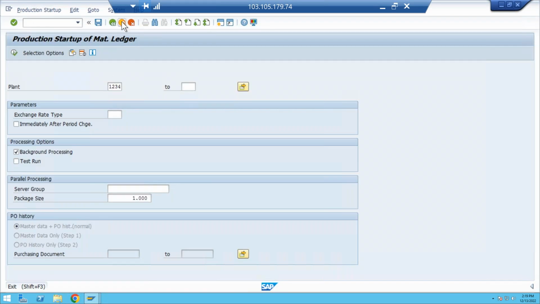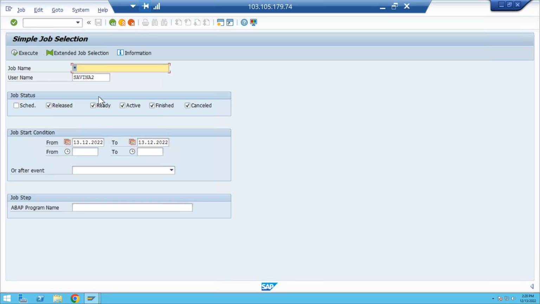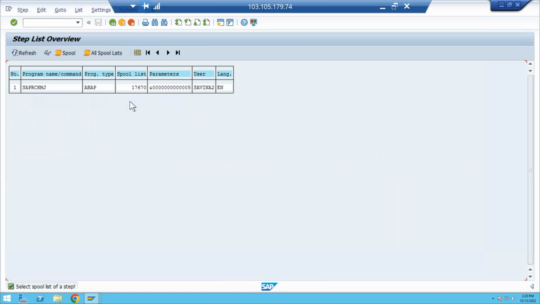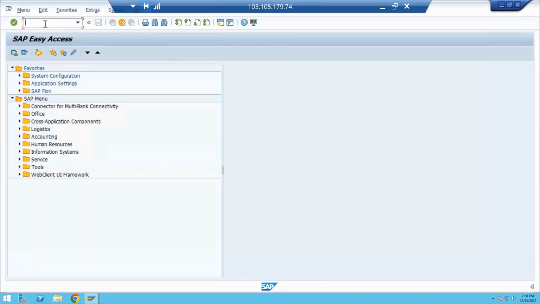Now come here once the job is scheduled. Okay, so now here you can monitor in SM37. It's finished. Production setup is finished here. So here you can see the spool also. This is the queue here. Right, so this is not required for you. Now I want to test.